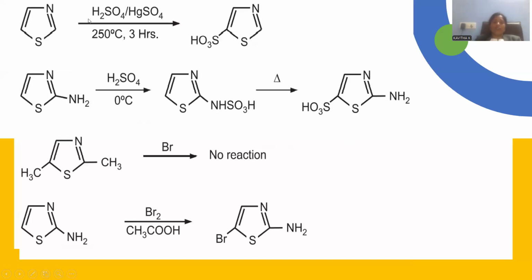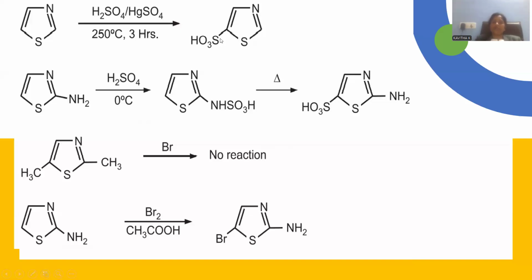Let me show a glance regarding this electrophilic substitution. I'm taking sulfuric acid mixed with mercury sulfate together, and the temperature is elevated to 250 degrees centigrade, and a somewhat long time duration is required in order to operate this sulfonation, because it is having moderate electrophilic reactivity towards the reagents.